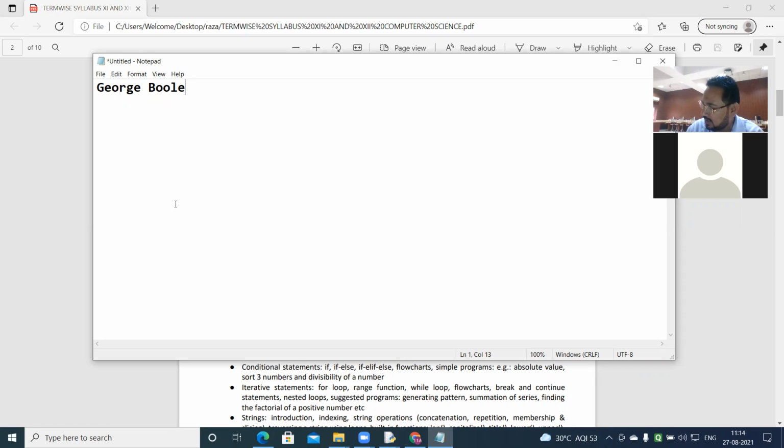So Boolean algebra or Boolean logic, we call it that as it is named after him. Boole's work remained confined to papers only until 1930, when Claude Shannon wrote a paper titled A Symbolic Analysis of Relay Switching Circuits, and so on. No need to go into such detail.